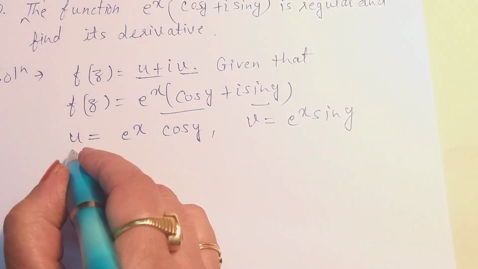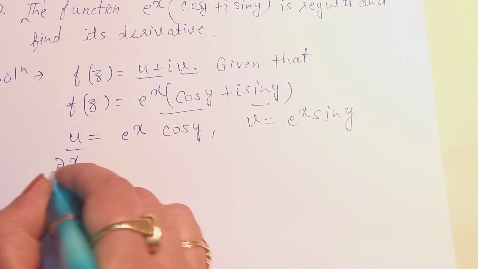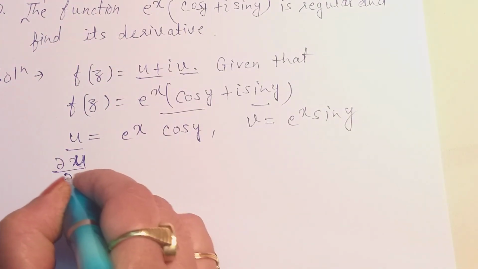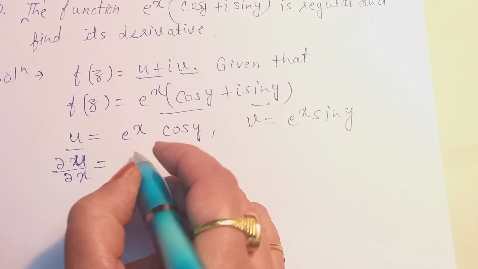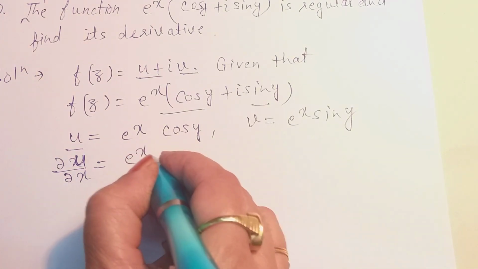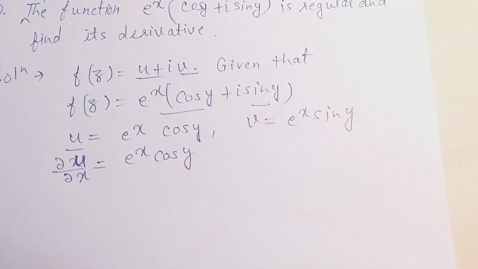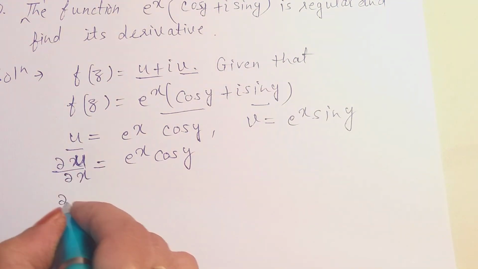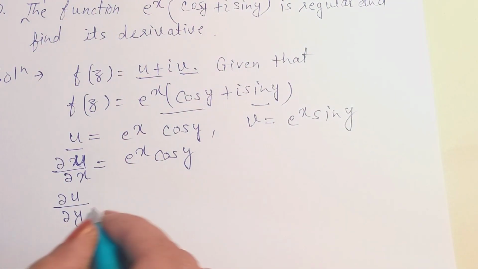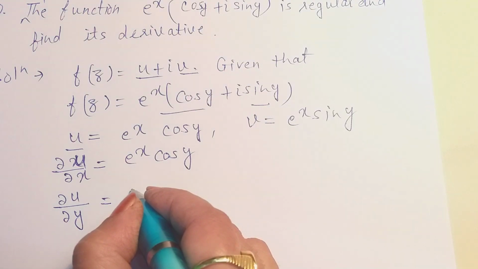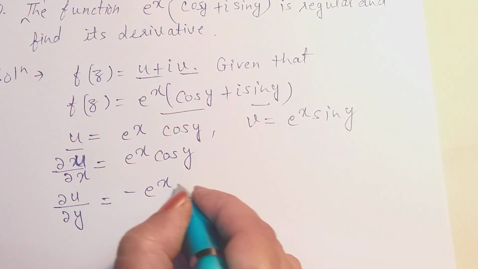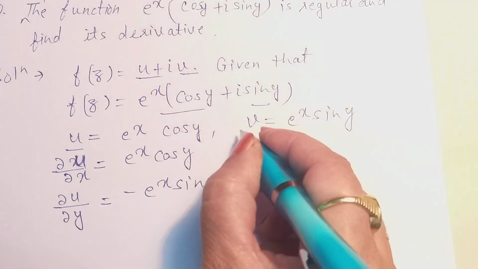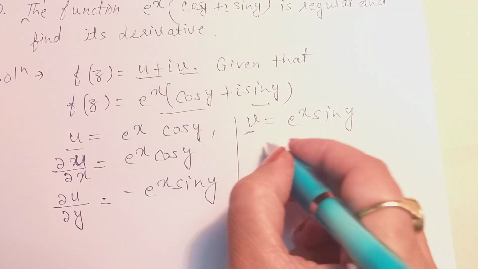Now we differentiate this function partially with respect to x. So del u by del x we will get e to the power x cos y, the same function. Again we differentiate this function partially with respect to y, then we will get minus e to the power x sin y. Similarly, v is this.